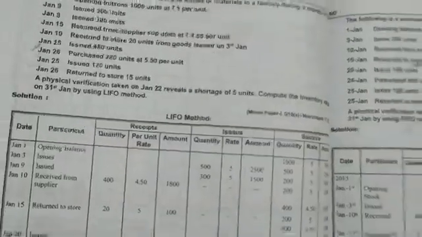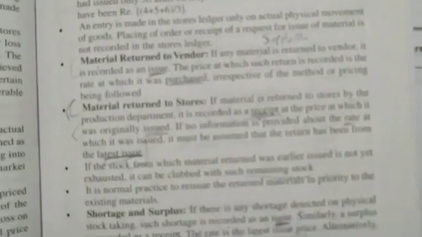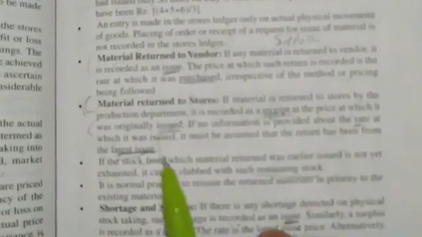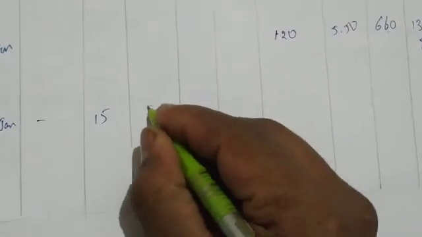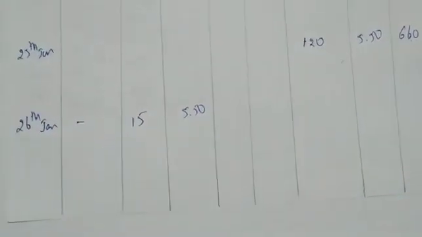So whenever the goods are returning to the stores and information is not given, what we have to do is take the latest issue price. Here is the latest issue price. So in the absence of information on when it was issued, we take the latest issue price. What is the latest issue price? 5.50. So 15 into 5.50. It's very easy.